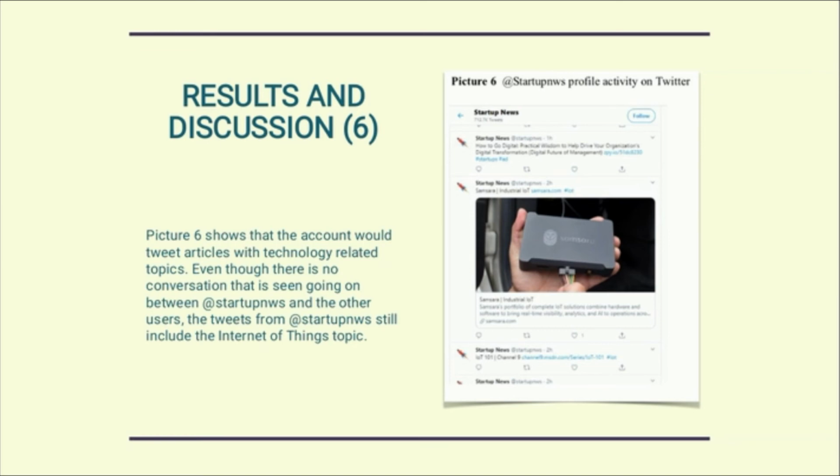Picture 6 shows that the account would tweet articles with technology-related topics. Even though there is no conversation that is seen going on between @StartupNWS and other users, the tweets from @StartupNWS still include the Internet of Things topic.